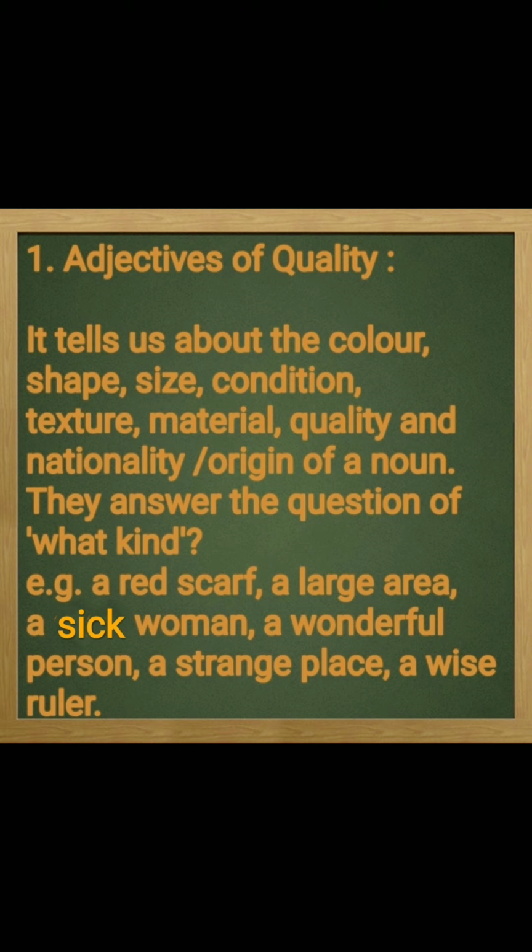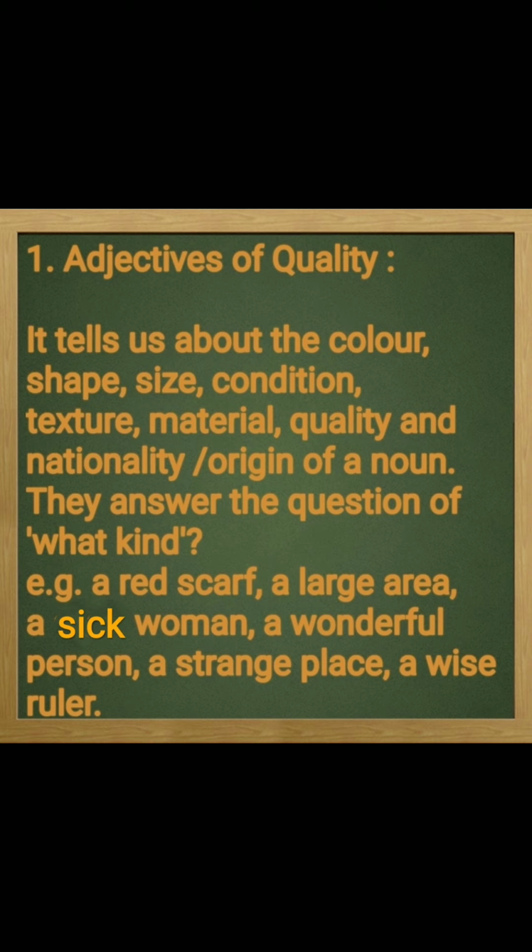The first one is adjectives of quality. These are also called qualitative adjectives or descriptive adjectives. So, these adjectives basically tell us about the color, shape, size, texture, condition, material, quality, and nationality or origin of a noun. They answer the question what kind. All these adjectives, when we use them in a sentence, basically answer a question. So these qualitative adjectives, these adjectives of quality, answer the question what kind.